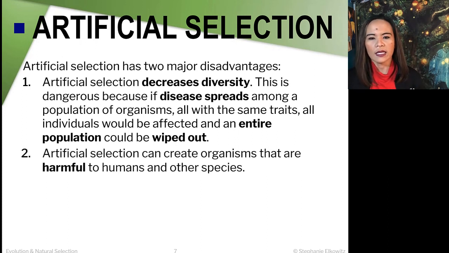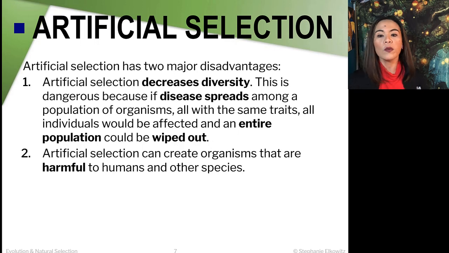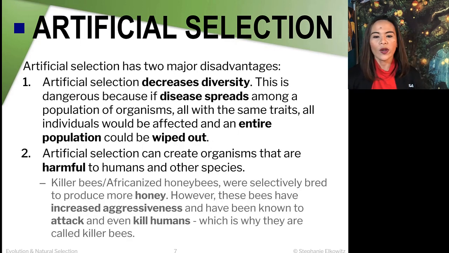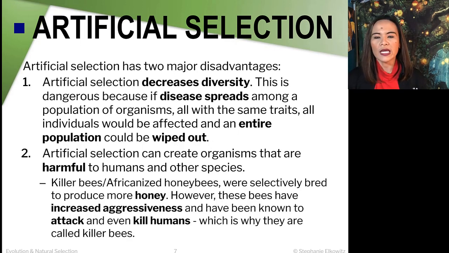And lastly, artificial selection can create organisms that are harmful to humans and other species. An example of that are the killer bees, or the African honeybees, which were selectively bred so that we can produce more honey. But the downside is the increased aggressiveness of these bees, which have been known to attack and even kill humans, hence the name killer bees.